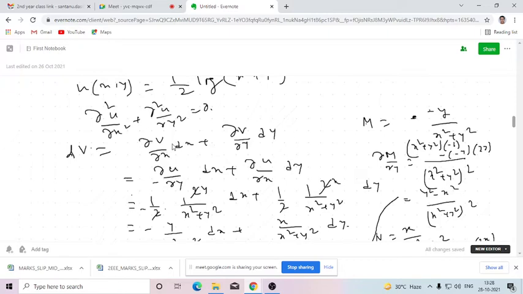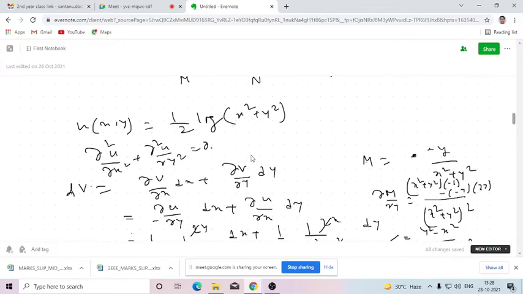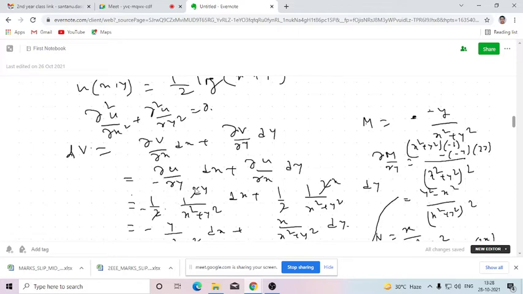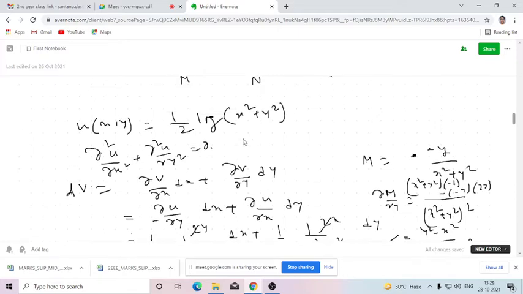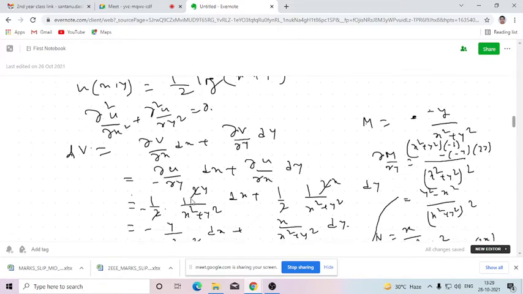So now, since v is not known to us, we can replace the values of del v del x and del v del y in terms of del u del y and del u del x. So I have put it here. u is given, so we can find del u del y. What will be del u del y? u is half log of x square plus y square. So del u del y means half, 1 by x square plus y square, and the partial derivative of the denominator with respect to y is 2y. So 2 will be cancelled, and this value will be here.